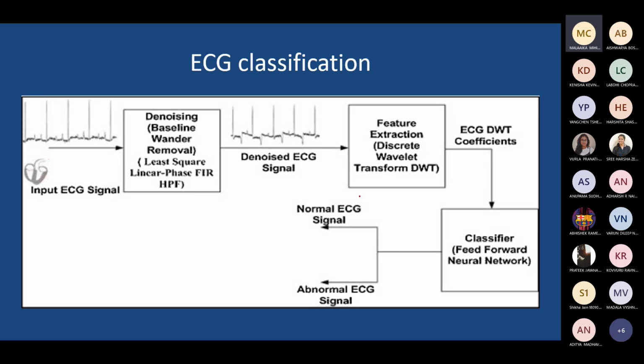Initially we consider a simple two-class problem, how you can classify it as normal or abnormal, or normal from arrhythmia, or tachycardia or bradycardia, right? How you can differentiate it. So a general block could look something like this. If input is provided, you need to have some kind of pre-processing block.